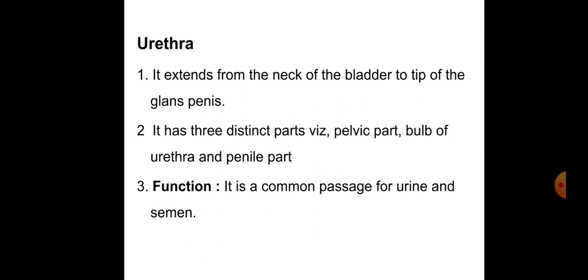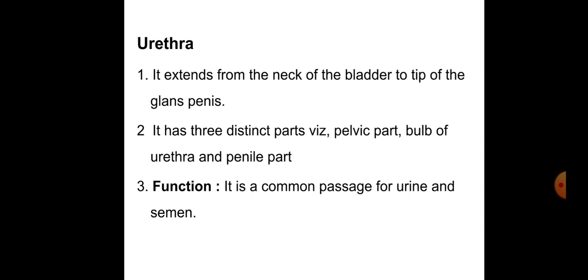Okay, so the urethra extends from the neck of the bladder to the tip of the glans penis. It is a tube-like structure and it has three distinct parts: the pelvic part, the bulb of the urethra, and the penile part. Pelvic means the posterior part, and penile means the last part.